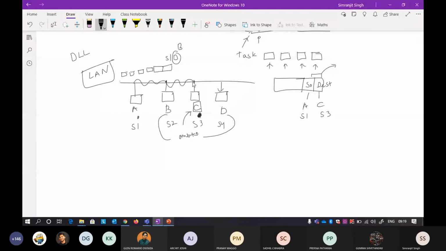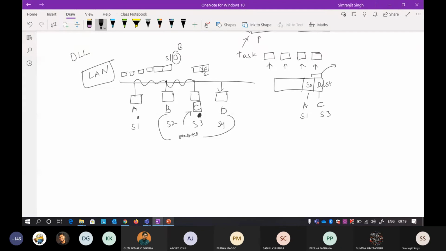Again, when it reaches C, it sees what the destination address of the packet is. When it sees that the destination of the packet is C, it will also see who sent it. It will see that station A has sent me a message, and it will read the contents of the message.